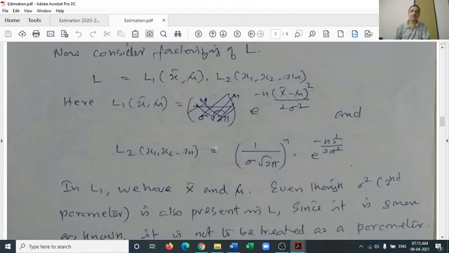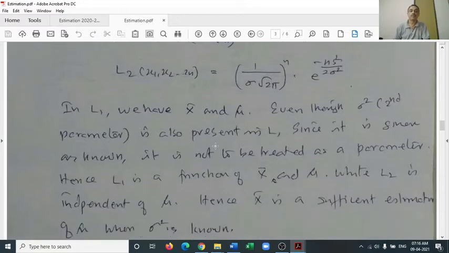Now we consider the other side, that is, what happens to the sample variance when the other parameter mu is given. That is, can we treat the sample variance as a sufficient estimator of the population variance?